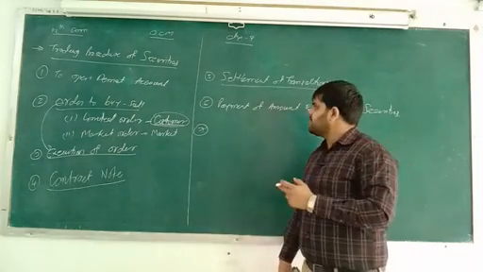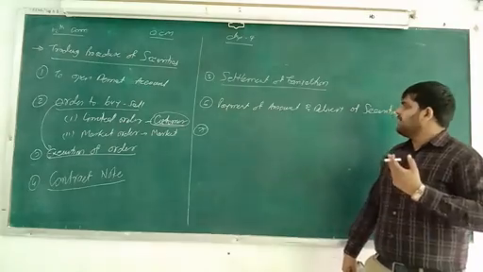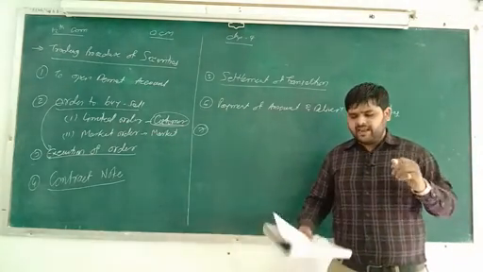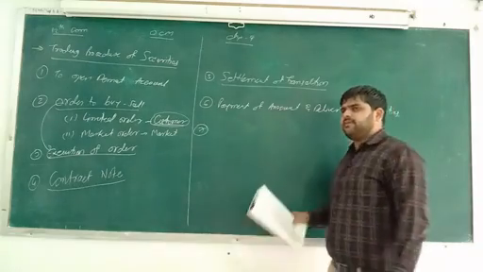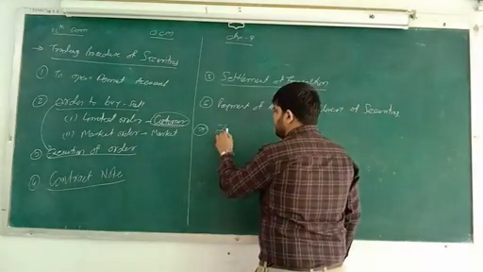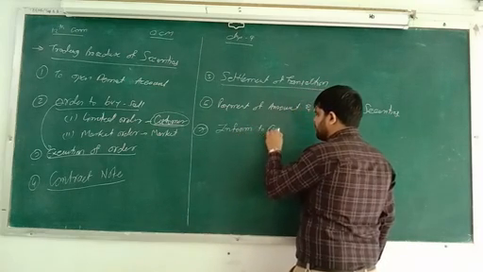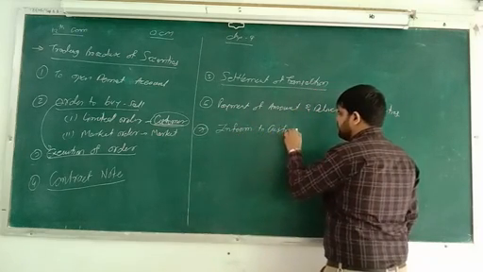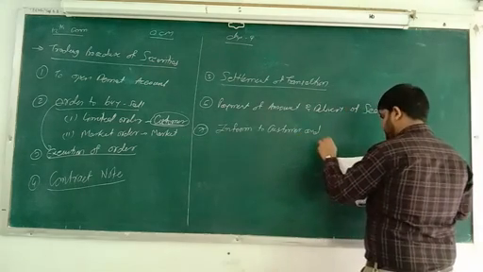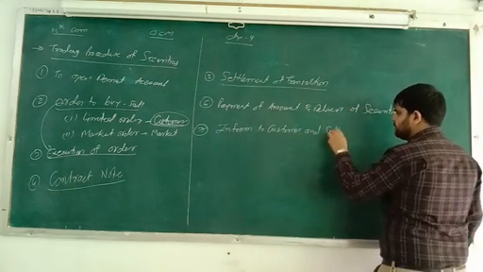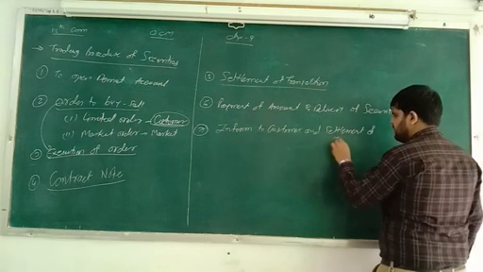Okay, so this is number 7, that is payment of amount and delivery of security. And now number 8, inform to customer of settlement of transaction. So here that is inform to customer and settlement of transaction. Okay.